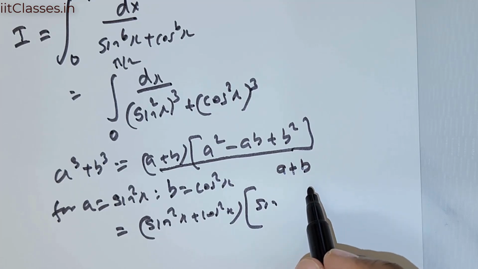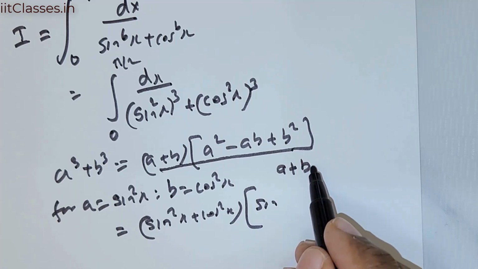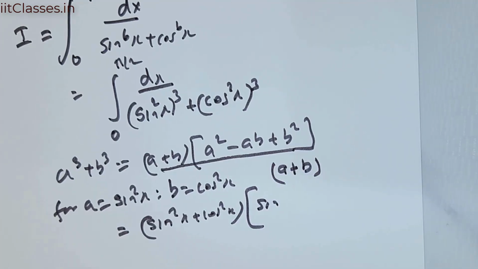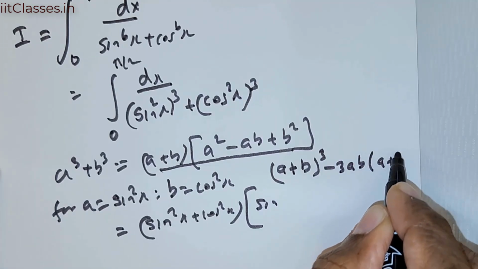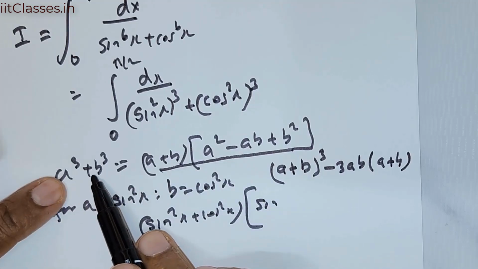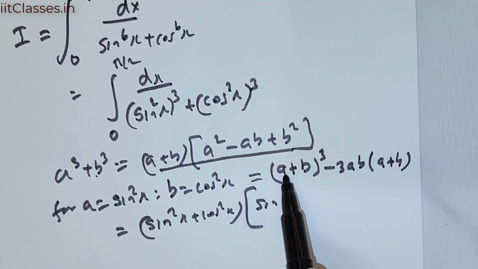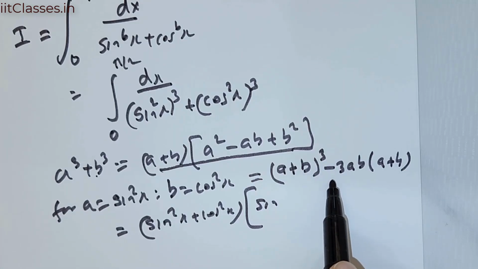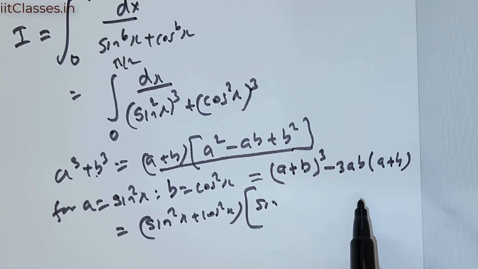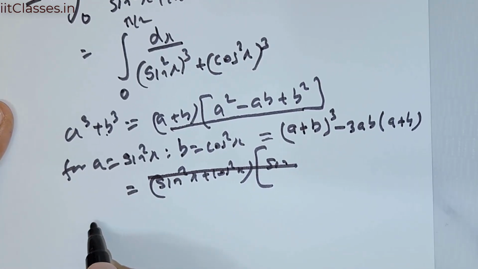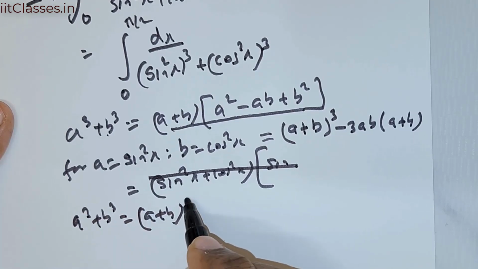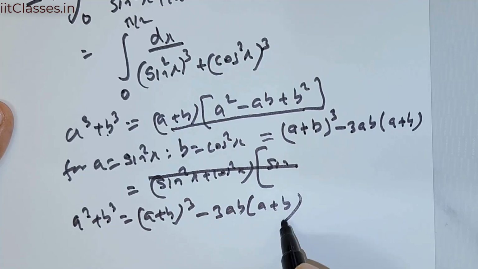A cubed plus B cubed is going to be A plus B the whole cubed minus 3AB times A plus B. So if I utilize this formula, let me use this: A cubed plus B cubed is A plus B the whole cube minus 3AB of A plus B.